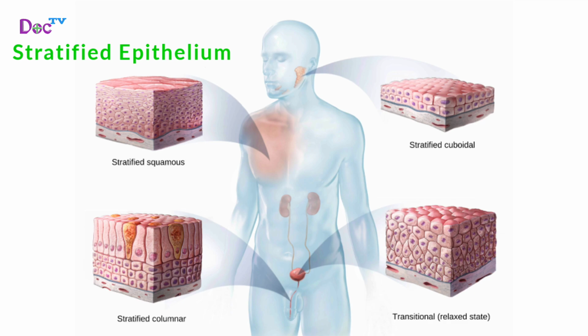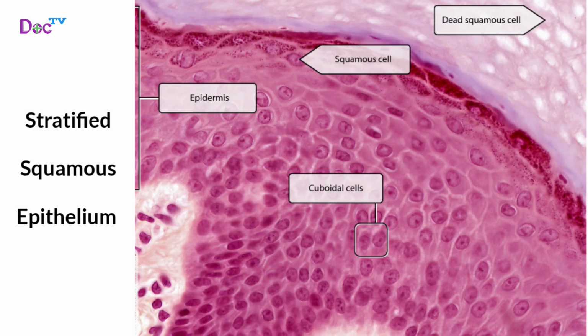Stratified epithelium has multiple cell layers which allow it to protect underlying tissues from abrasions. Based on the shape of the cells on the apical surface, it is classified as stratified squamous epithelium. It has several cell layers with metabolically active cuboidal or columnar basal cells and flattened surface cells that protect underlying tissues from abrasions. The keratinized type forms the epidermis of the skin, and non-keratinized type lines the esophagus, mouth, vagina,